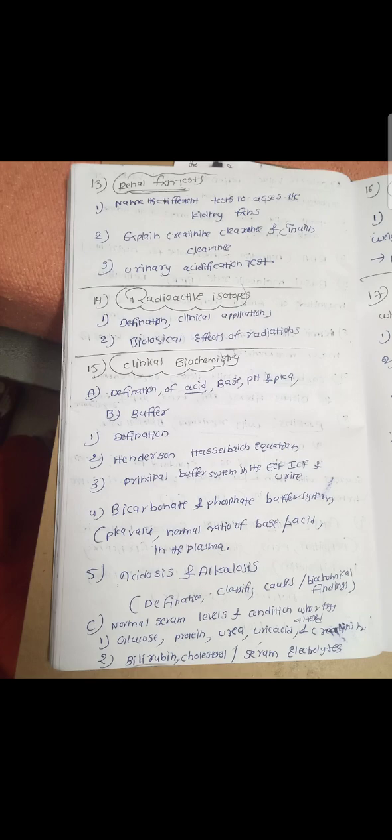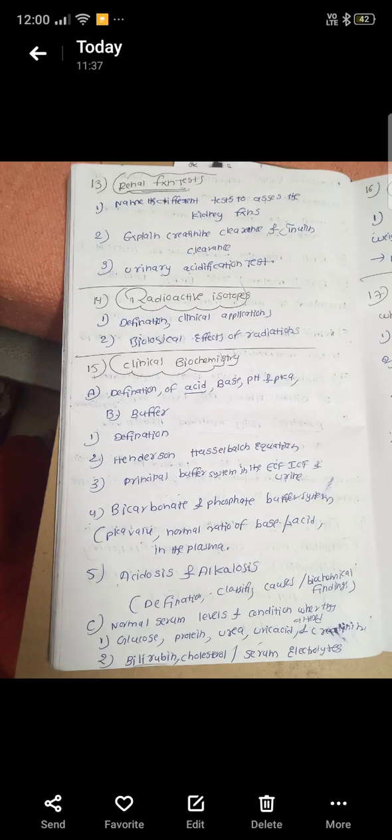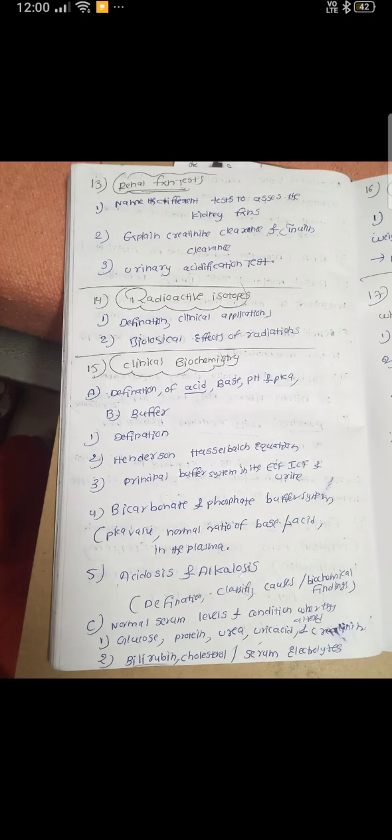In clinical biochemistry, we can learn the definitions: what is meant by acid, what is meant by base and pH, what is the difference between pH and pKa, buffers and their definition, and the Henderson-Hasselbalch equation. The third subtopic is the principle of buffer systems in the ECF, ICF and urine. The fourth subtopic is bicarbonates and phosphates in buffer systems, the pKa value, and the normal ratio of acids and bases.